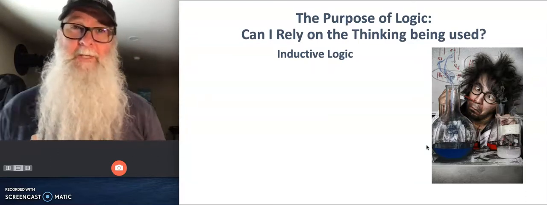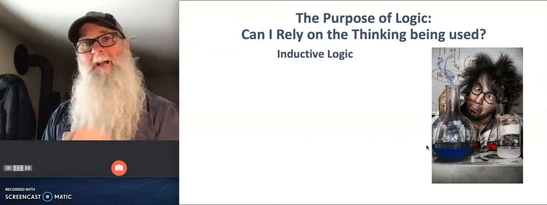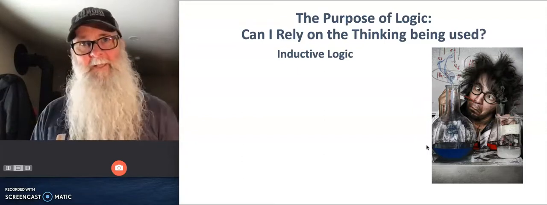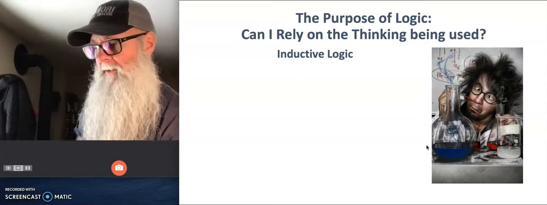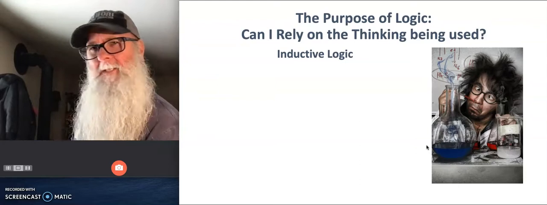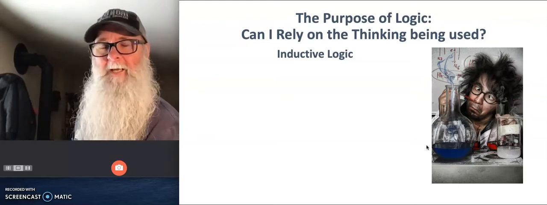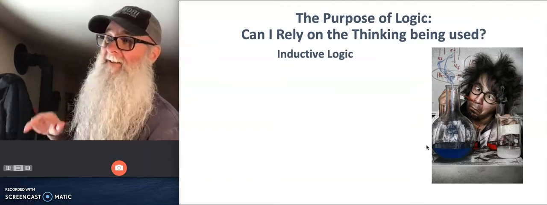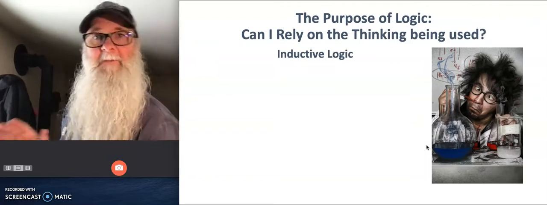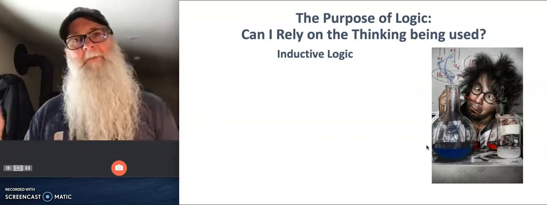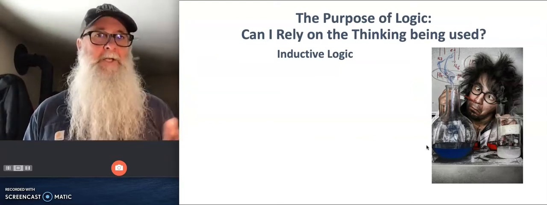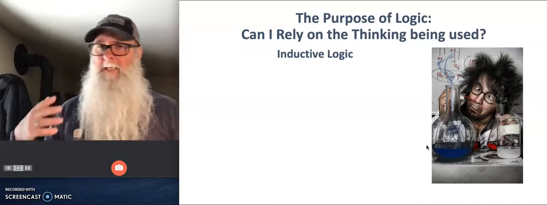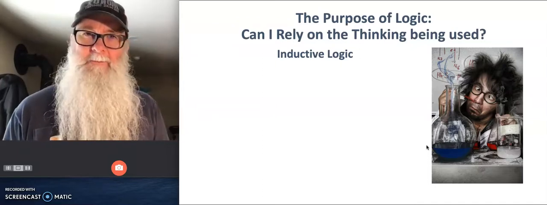But you know your chem instructor is going to apply the rules of inductive logic to your thinking that led you to that conclusion. So your instructor might say something like, was the bacteria that you used representative of that kind of bacteria? Was it typical or was it atypical? Because if it's atypical, we're not going to rely on your conclusion as much. But if it was representative, if it was a typical form of that bacteria, then good, you've satisfied that rule for inductive reasoning. And then your instructor is going to ask, and how many times did you actually do this experiment? Once?